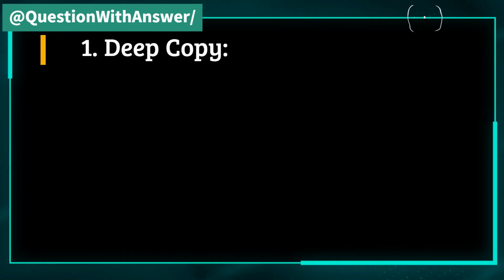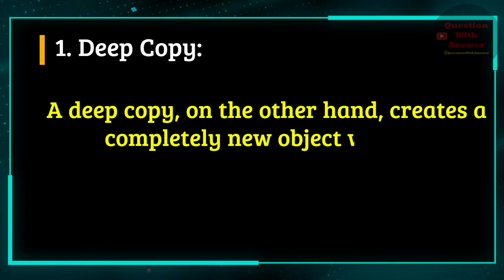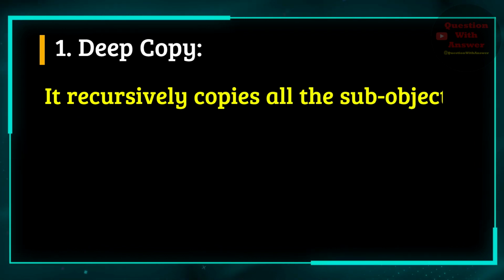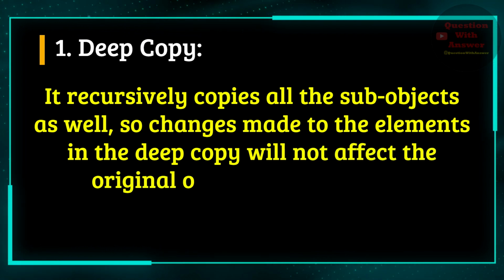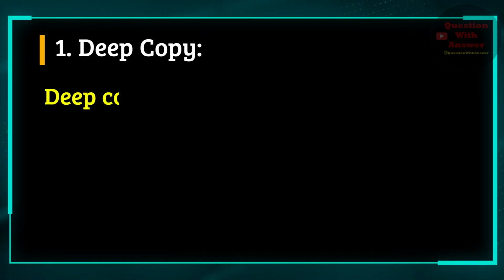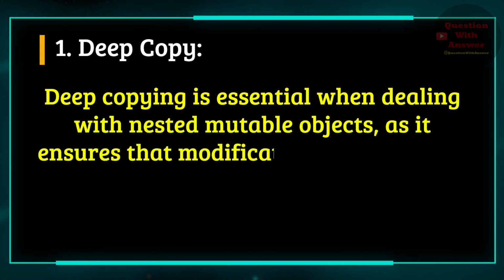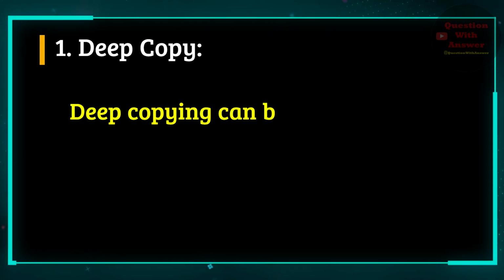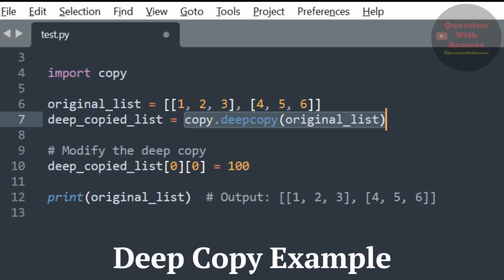2. Deep copy. A deep copy, on the other hand, creates a completely new object with its own copy of the elements. It recursively copies all the subobjects as well, so changes made to the elements in the deep copy will not affect the original object and vice versa. Deep copying is essential when dealing with nested mutable objects, as it ensures that modifications to the copied object do not impact the original. Deep copying can be achieved using the copy.deepcopy function from the copy module. Here's a basic example to illustrate how deep copy works.